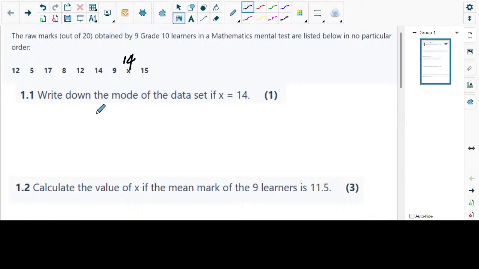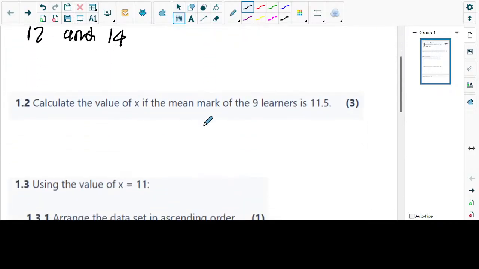You asked us which one is the mode. Which one seems to be appearing the most? 12 and 14. So we're going to write both of them. Both of them are modes because there's no one appearing more than the other. If another one was appearing 3 times, we would take the one appearing 3 times. So in this case, we write both.